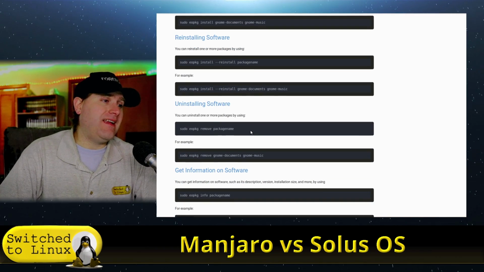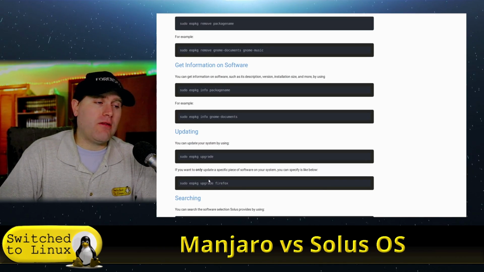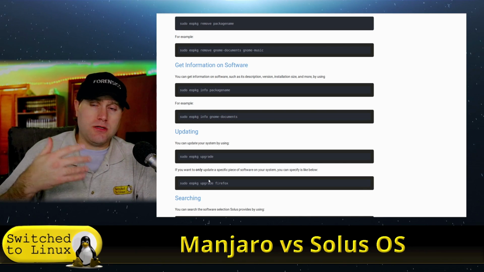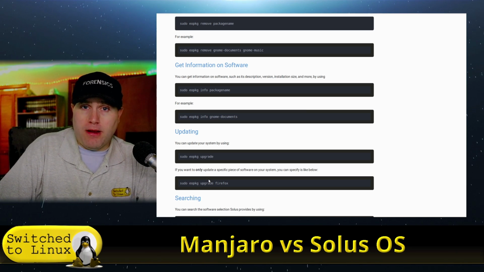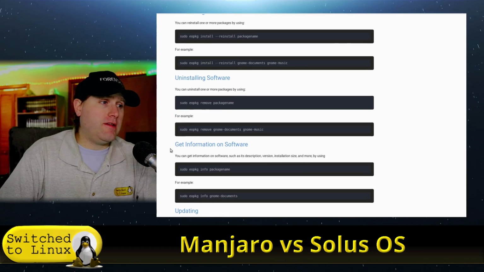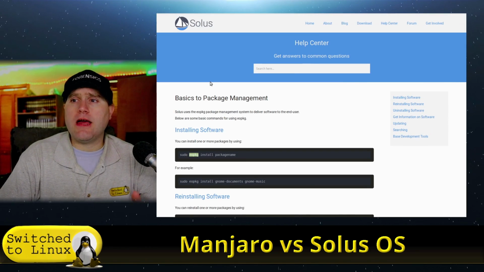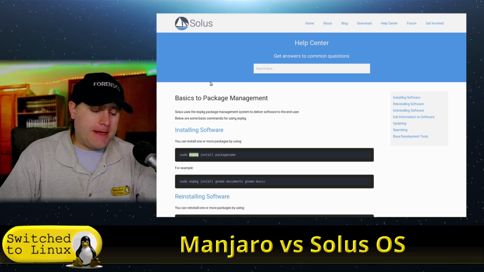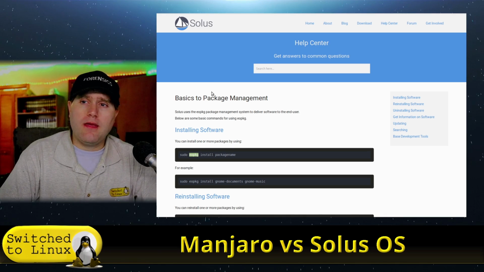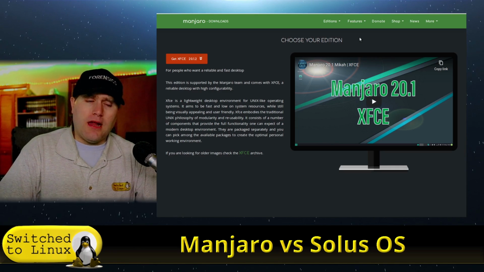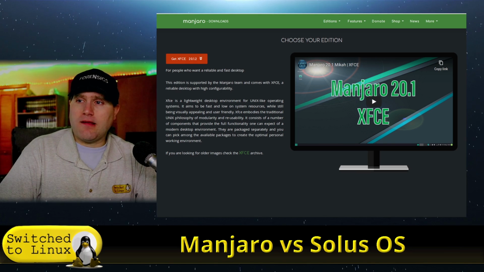Maybe it's closer to DNF, because when you go to upgrade, you don't have to go through an update first. It'll do the update when you go to install software or install upgrades. Very similar to what DNF is going to do. So DNF from OpenSUSE, or I don't know, maybe OpenSUSE has it. I know Fedora has it, but anyway, that's your basics of your website.